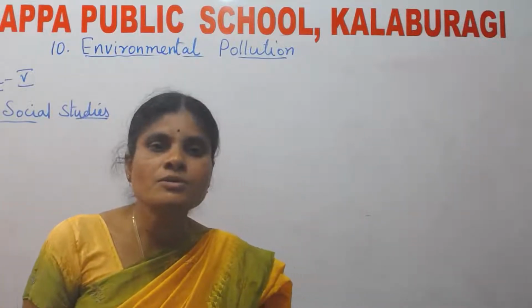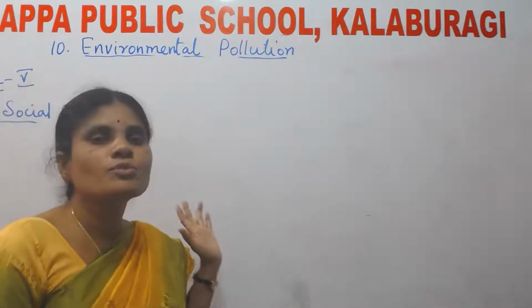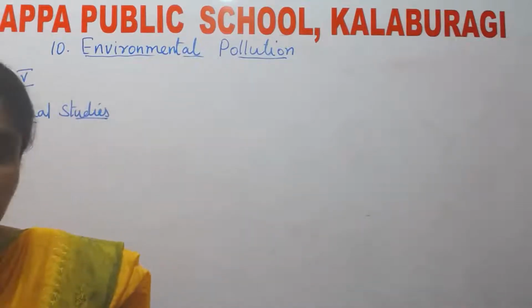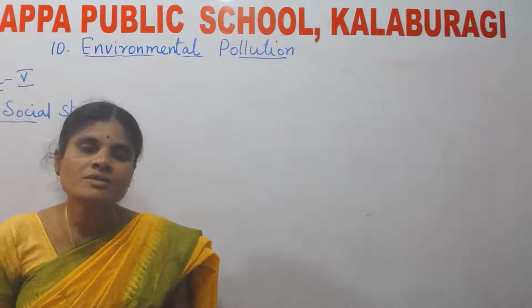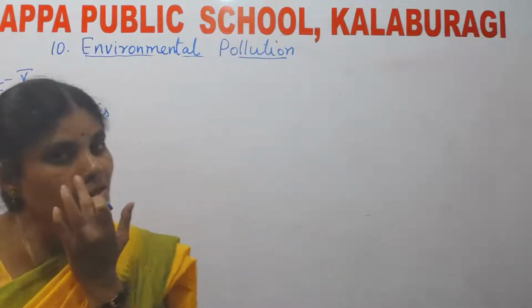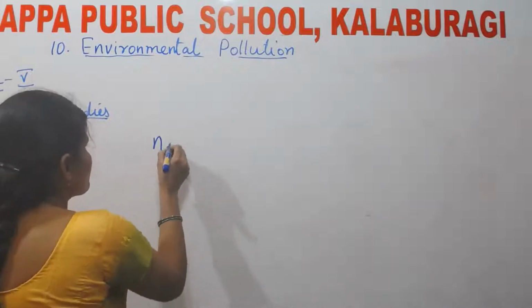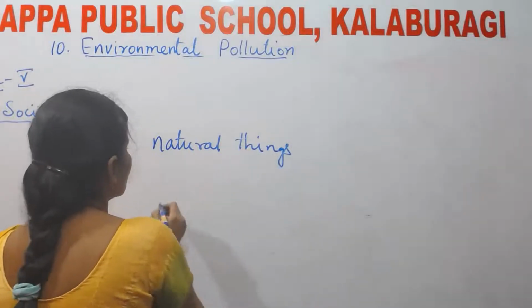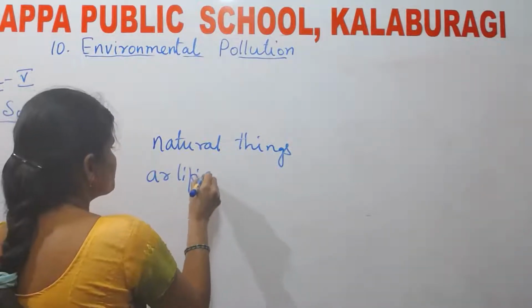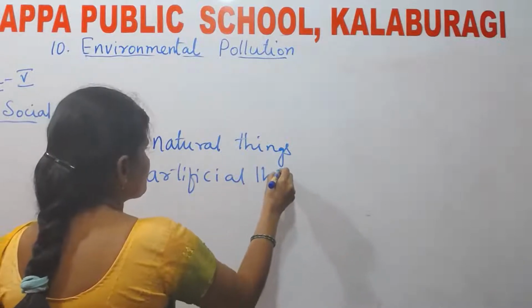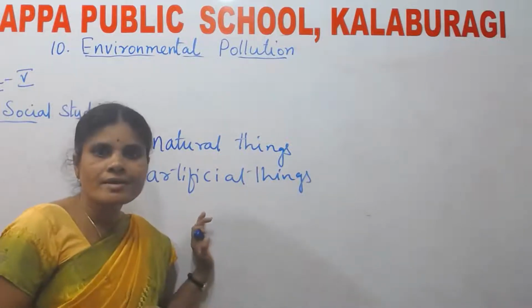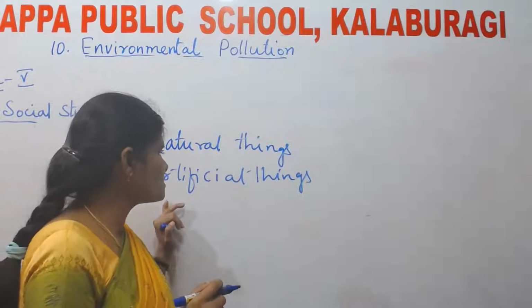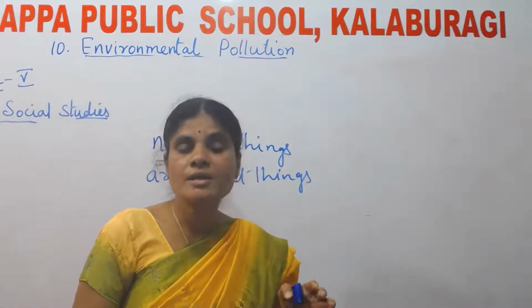Now, in the present lesson, you are going to learn about environmental pollution. What do you mean by environment? Environment is nothing but the surrounding. What do we see in our surroundings? We see natural things and artificial things. What are natural things? Natural things are nothing but God-made things. What are artificial things? Artificial things are nothing but man-made things.